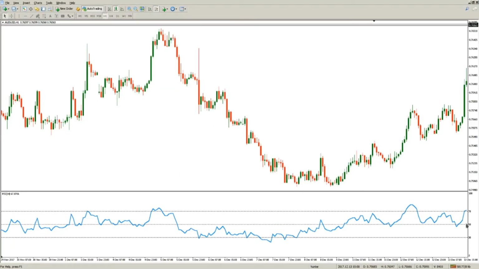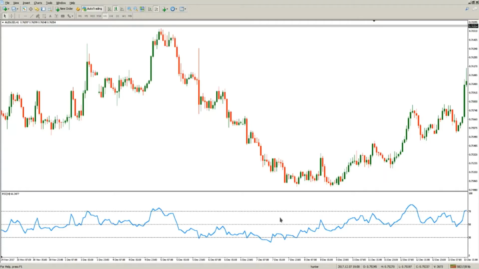Because the indicator is bounded between 0 and 100, and most traders are looking at the 30 and 70 level, we will add a 50 level that should be the central axis of the oscillation range of the indicator.